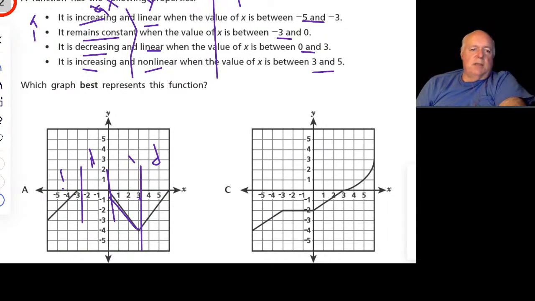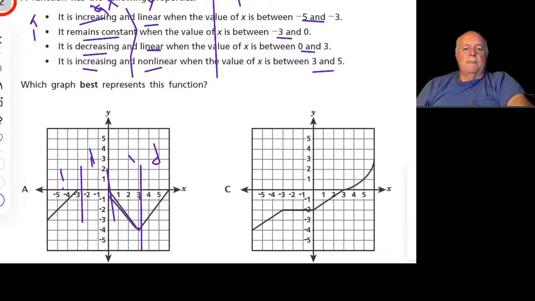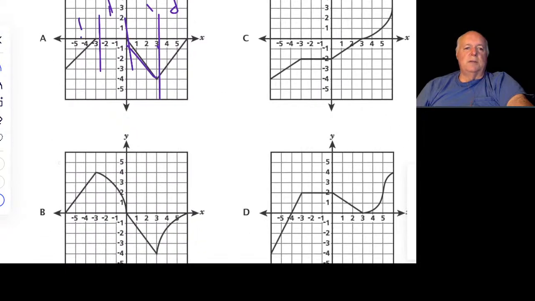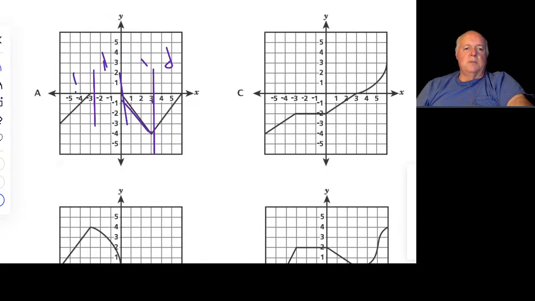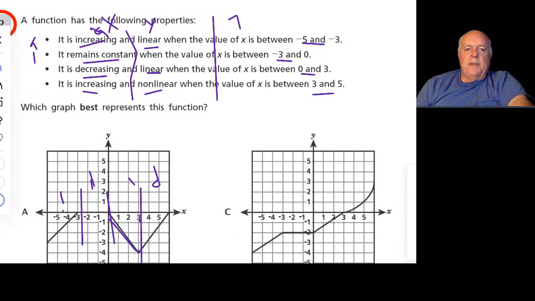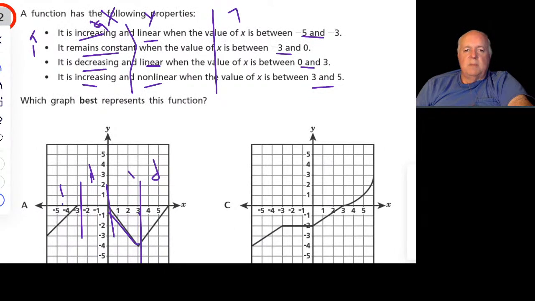So it says it starts out increasing. So A increases, C increases, and B and D increase, and they're all linear because they're all straight lines. All right, so they all pass that. But now it says between -5 and -3.